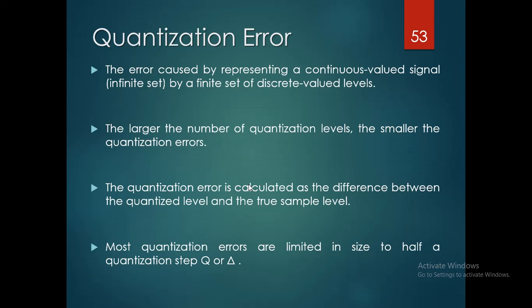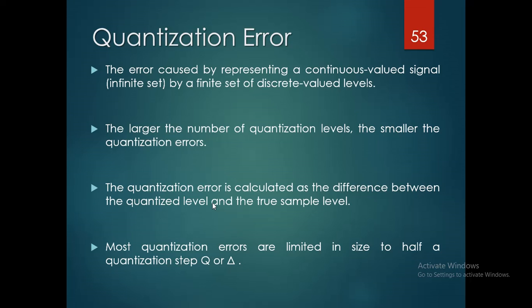But sometimes, if the signal falls between the levels, errors may occur. That error is caused by representing a continuous valued signal by a finite set of discrete valued signals. The larger the number of quantization levels, the smaller the quantization error. The quantization error can be calculated as the difference between the quantized level and the true sample level.